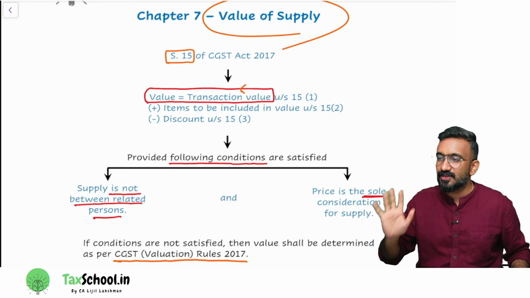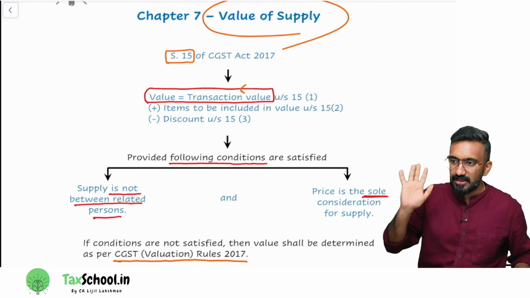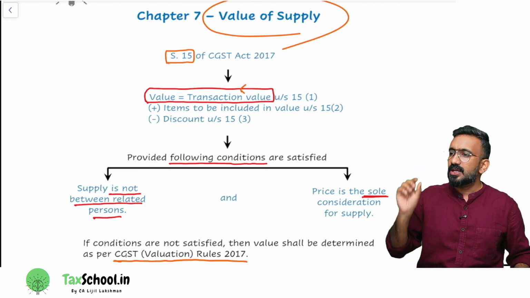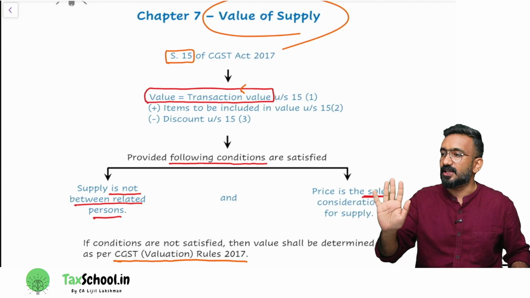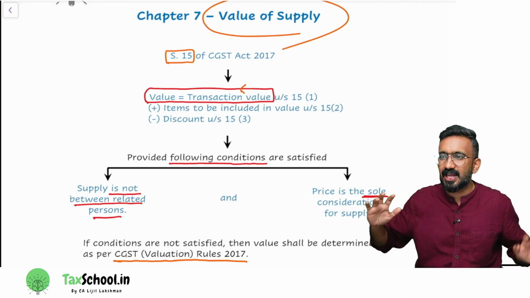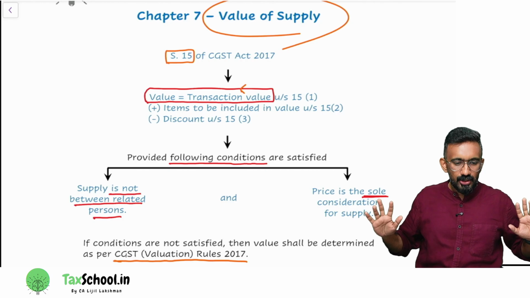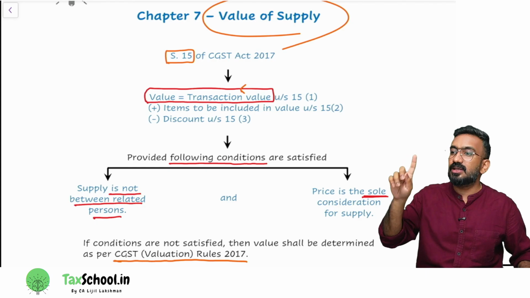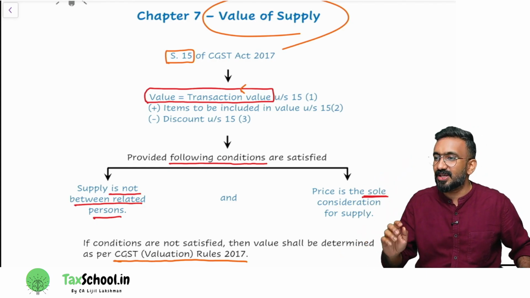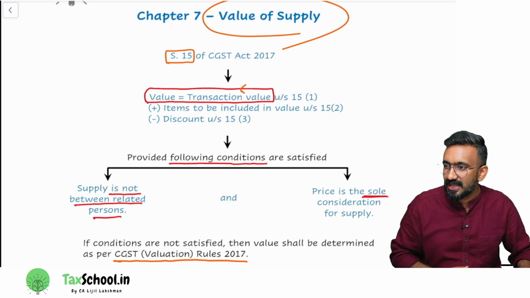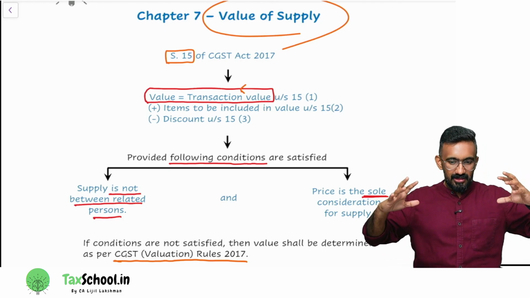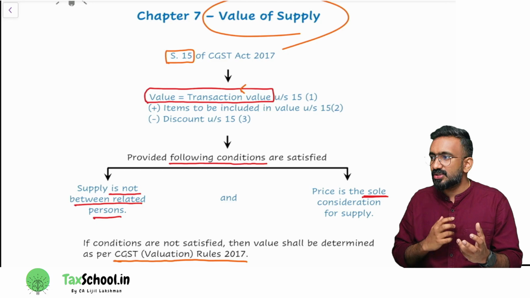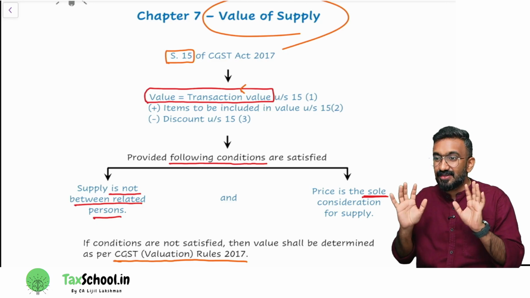What is this value of supply chapter all about? Now the government wants to ensure that GST is paid on a fair value. Nobody should go and say I'm selling some product, and then reduce the value so low that the GST department would get very low GST, because the GST rate is applied on the value. So they want to ensure that the one who's supplying the goods will calculate the value as the fair value.